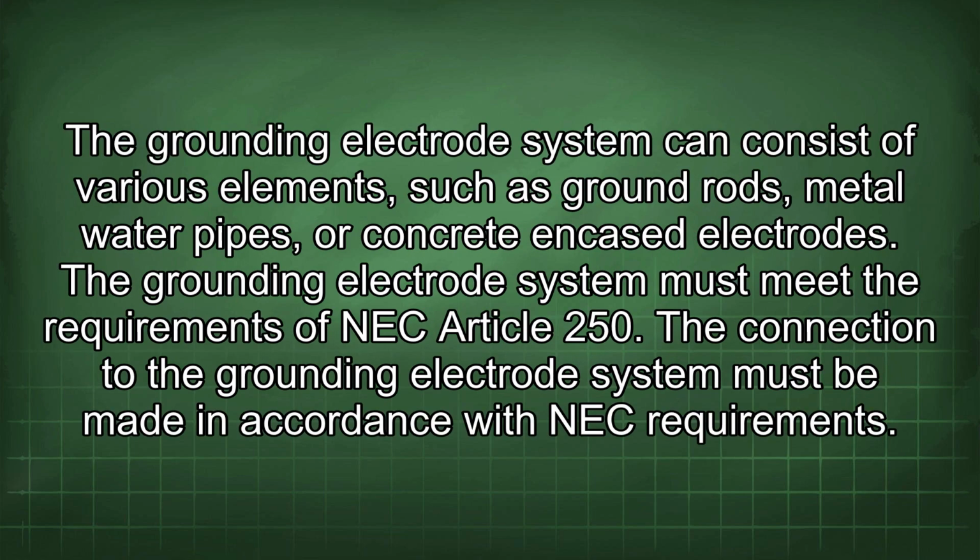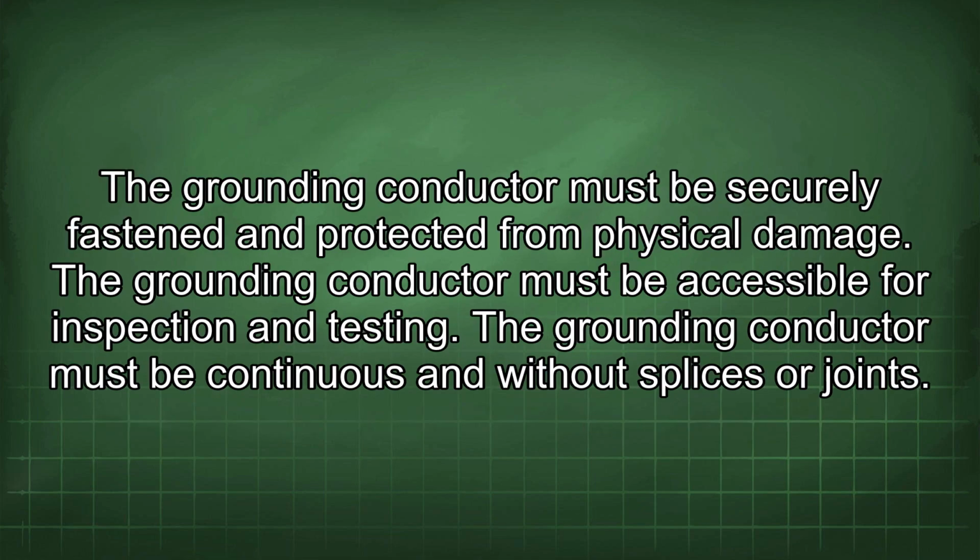The grounding electrode system can consist of various elements, such as ground rods, metal water pipes, or concrete encased electrodes. The grounding electrode system must meet the requirements of NEC Article 250. The connection to the grounding electrode system must be made in accordance with NEC requirements. The grounding conductor must be securely fastened and protected from physical damage. The grounding conductor must be accessible for inspection and testing.